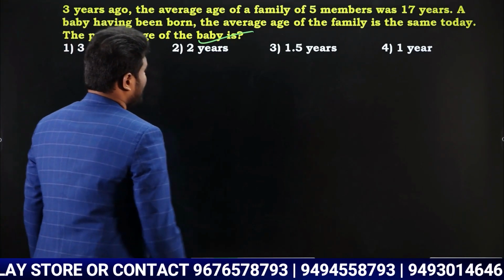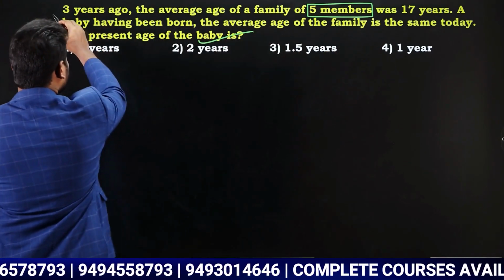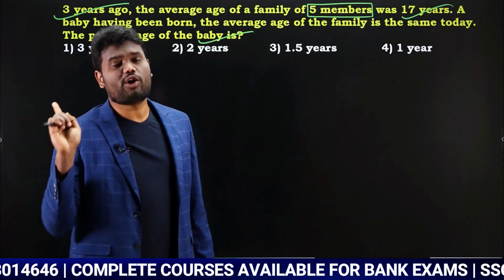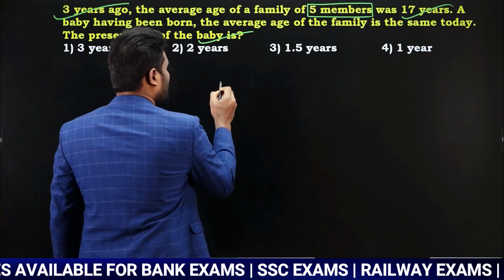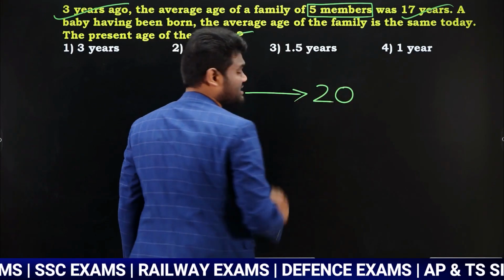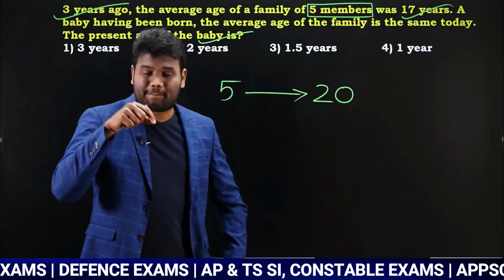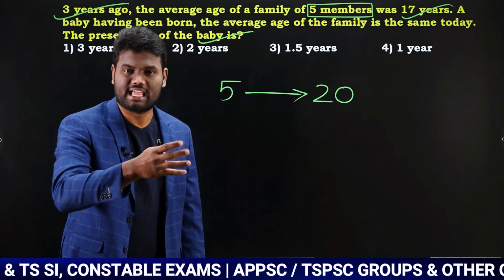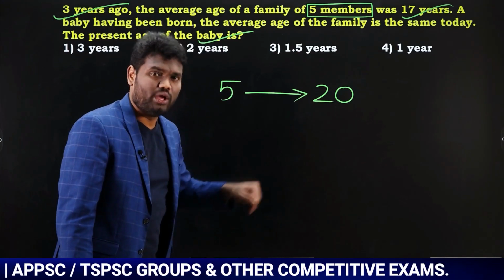Initially, how many persons are there? Initially, in a family, there are 5 members. And it was said 3 years ago, their average age is 17 years. 3 years ago 17 means what is the present age? Present average is going to be 20 years. Yes or no? So the 5 members' average age is going to be 20 years. The reason is 3 years ago 17. If 3 years ago it was 17, now everyone will increase by 3 years, 3 years, 3 years, 3 years. Now it is going to be 17 plus 3, 20 years. So the average age of 5 members now is 20 years.